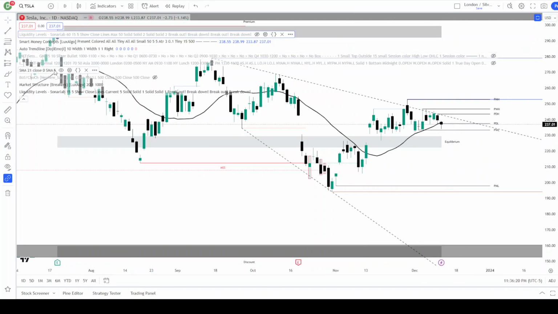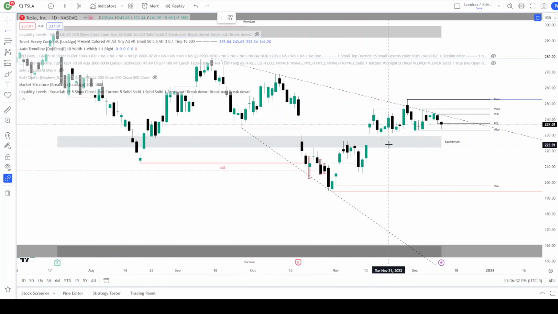Let me take off this SMA, but I just want to make sure you guys know we closed below the previous day low. We have not taken the previous week low. We have not traded down to our liquidity target of 226. Let's mark that on our chart there.